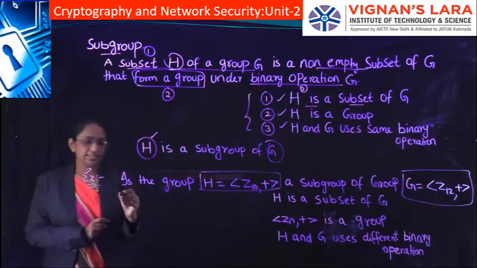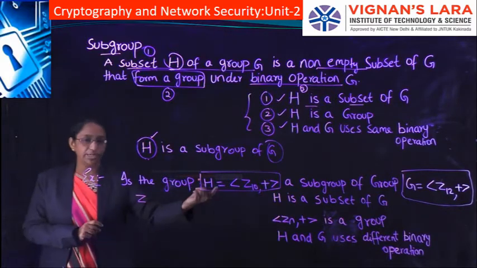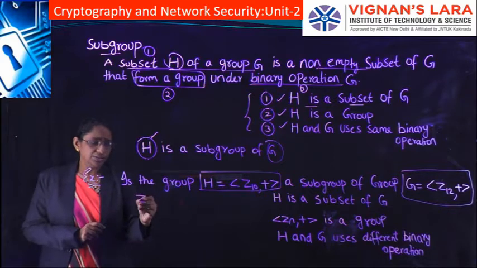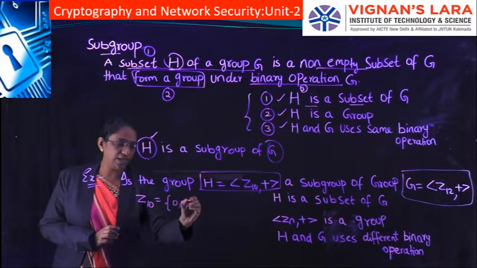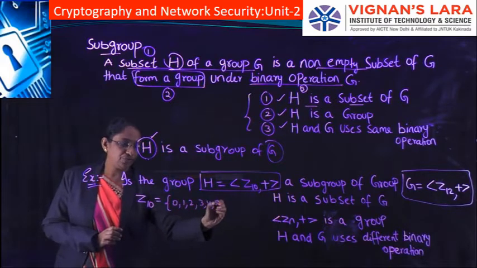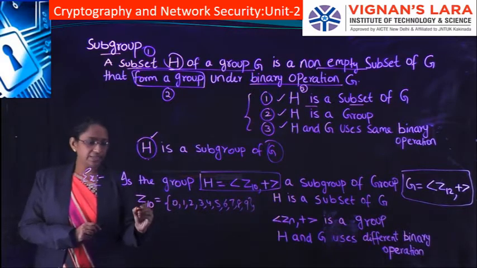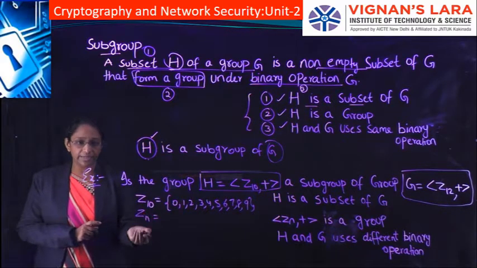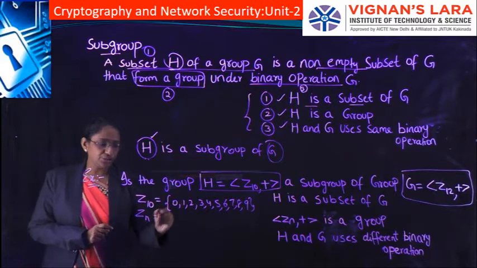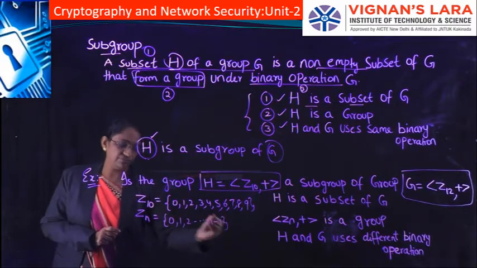If you take Z10 with addition, you already know this is the residue set, the residue set with addition. What are the elements in this set Z10? The elements in Z10 will be 0, 1, 2, 3, 4, 5, 6, 7, 8, 9. If we consider a residue set Zn, it will consist of elements like 0, 1, 2 up to n minus 1.